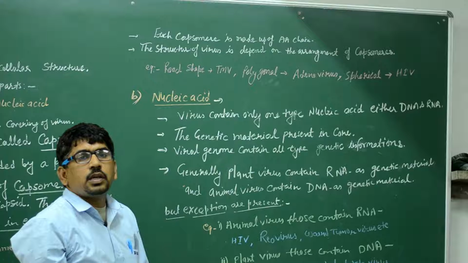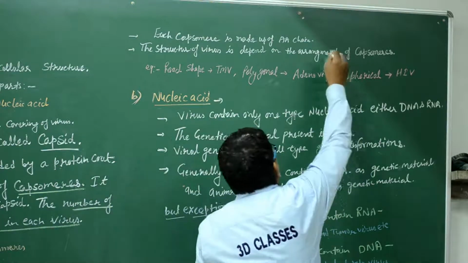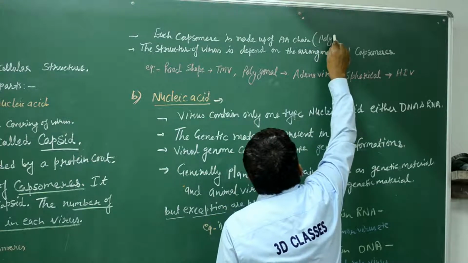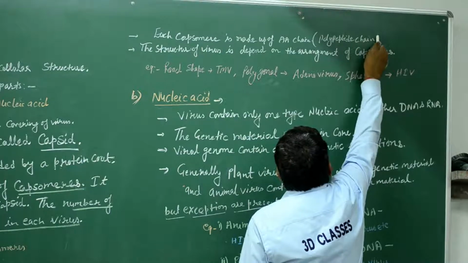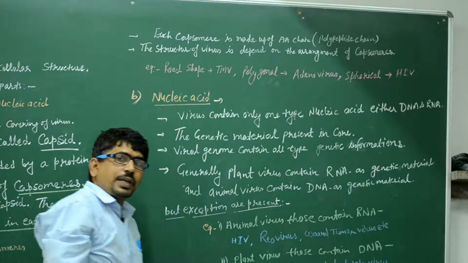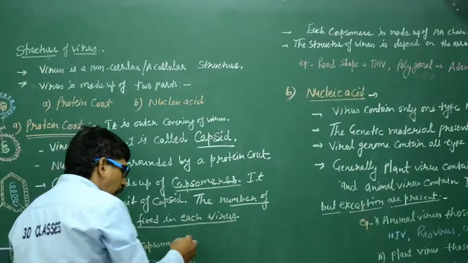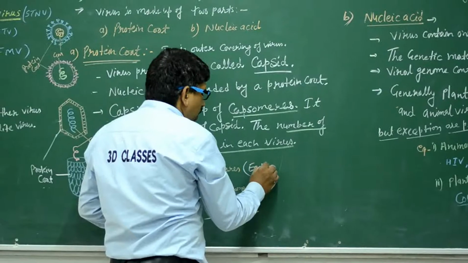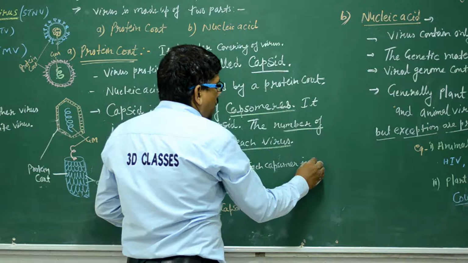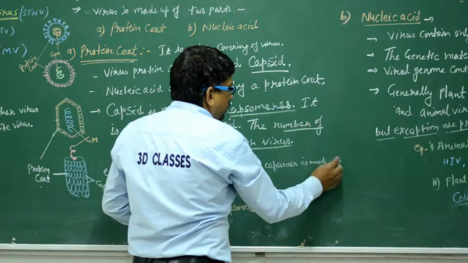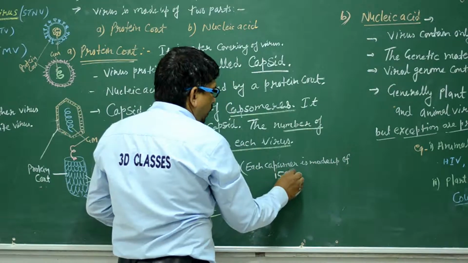Clear? It means the polypeptide chain is present. The amino acids are arranged in the polypeptide chain. So we can say in TMV virus there are 2130 capsomeres, and each capsomere, as we have mentioned here, is made up of 158 amino acids.